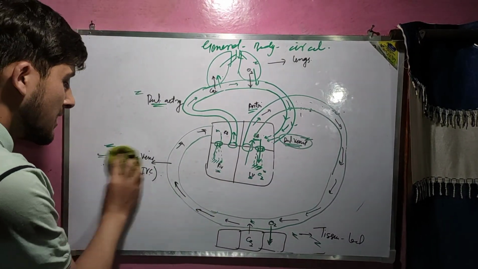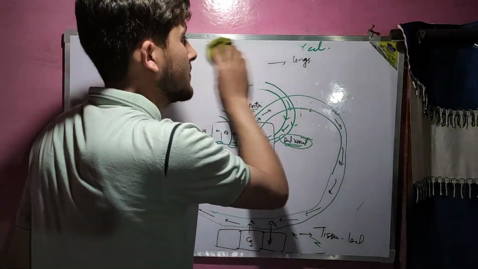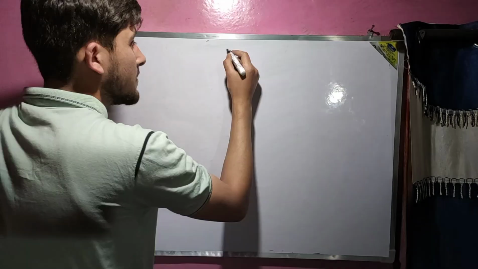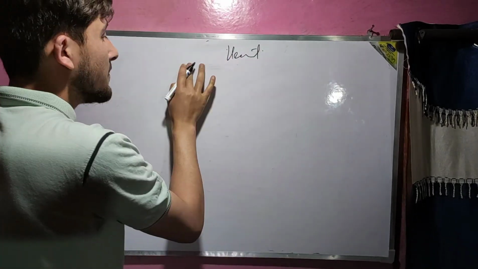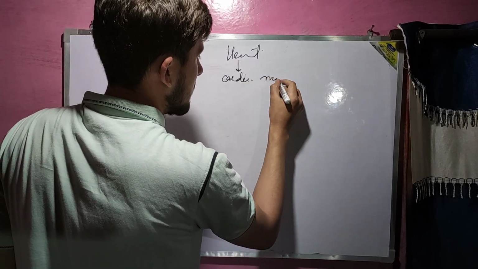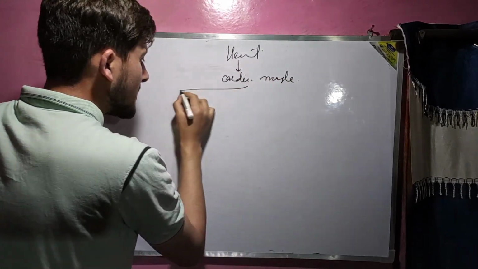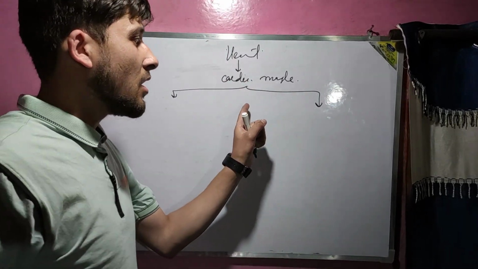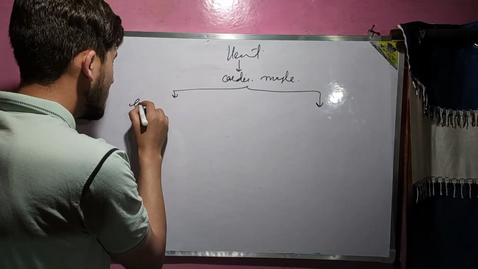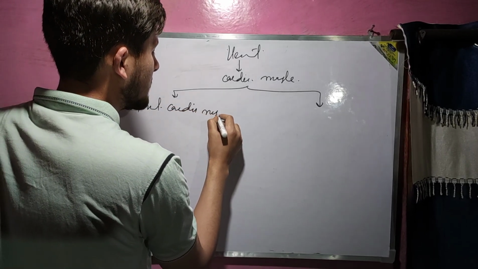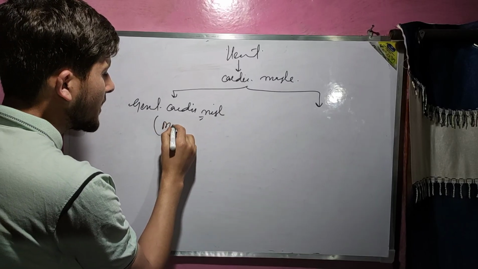Now let us discuss the special cardiac musculature. As we know that जो heart होता है, the musculature of heart is called the cardiac muscle. Cardiac muscle जो होता है, the cardiac musculature present in heart is of two types: the general cardiac musculature, general cardiac muscle, that's called the myocardium.